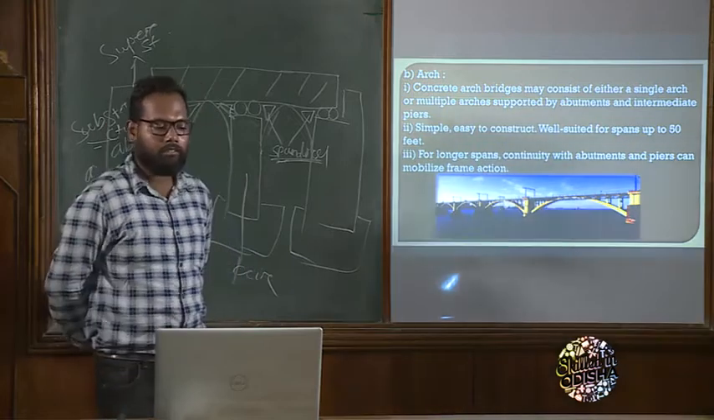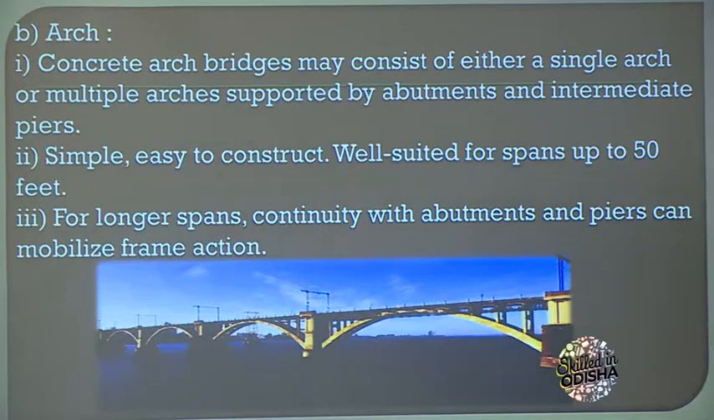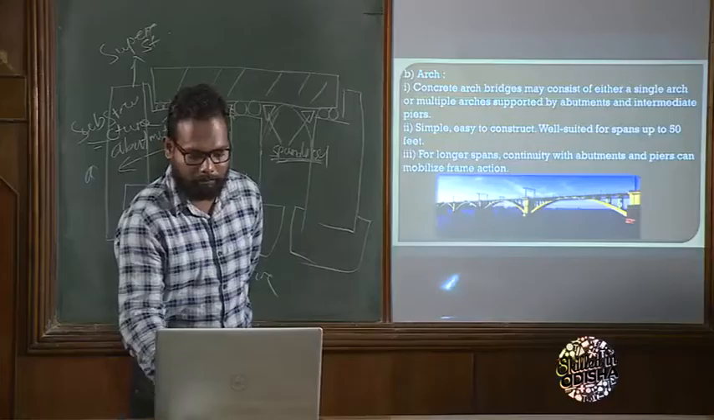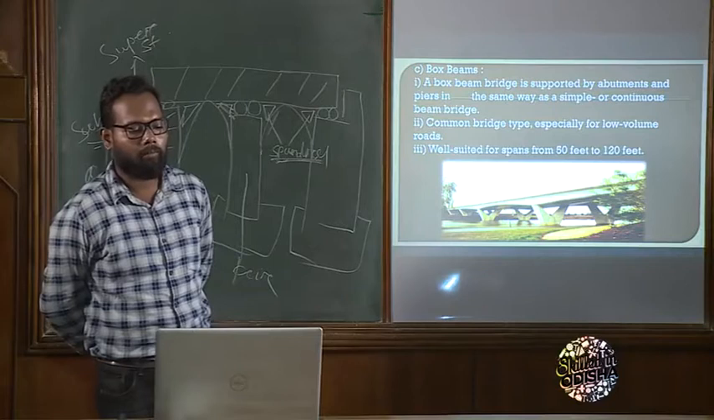Okay. What is the first point? Concrete arch bridge may consist of either a single arch or multiple arches supported by abutment and intermediate piers. Next point, simple, easy to construct, well suited for span up to 50 feet. For longer span, continue with abutment and pier can mobilize a frame action. Okay. Next one is box beam.